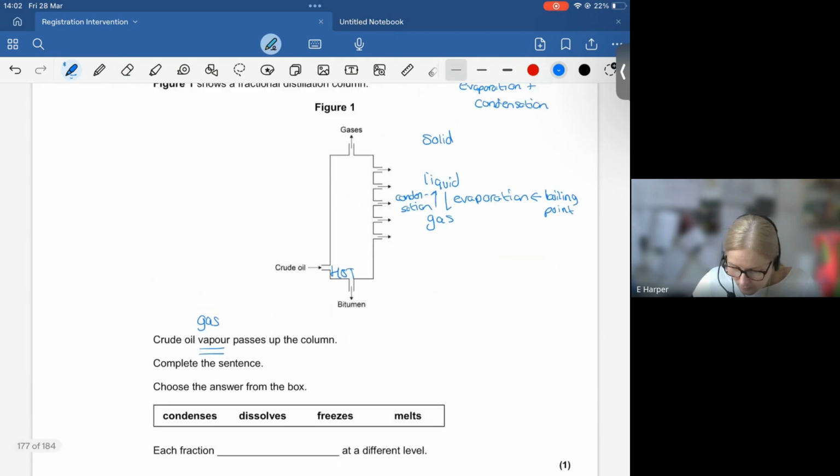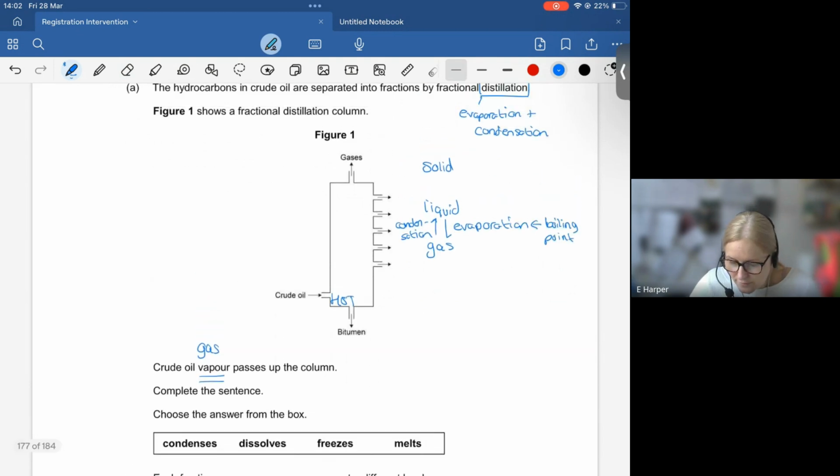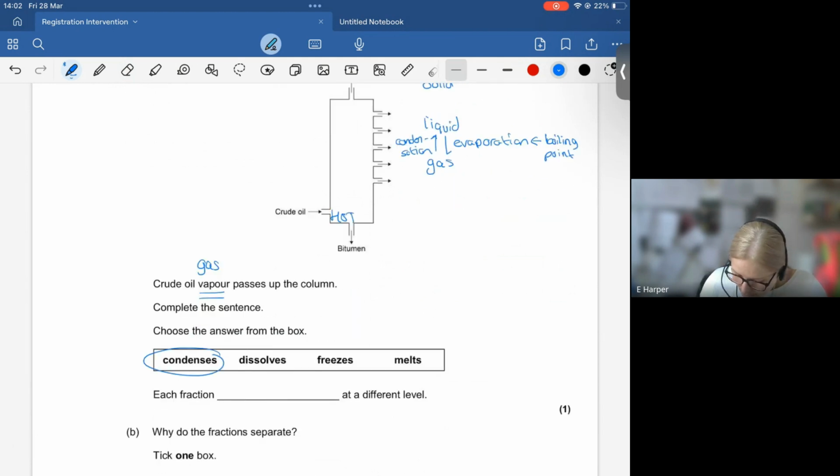Well, we already know what this is, because we already know fractional distillation is evaporation and condensation. Now, if it's already a gas, that means evaporation has already been done. It's already been turned into a gas. So now we just wait for condensation for it to turn back to a liquid. So that really narrows our choices. And that will happen at very specific boiling points for different lengths of hydrocarbons.